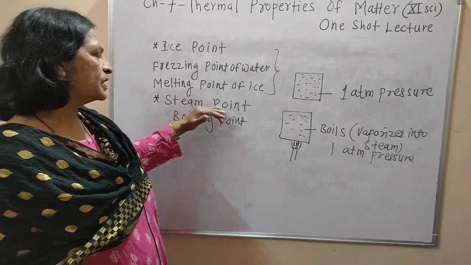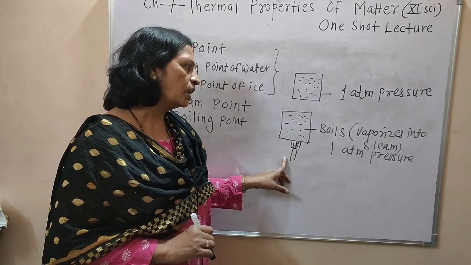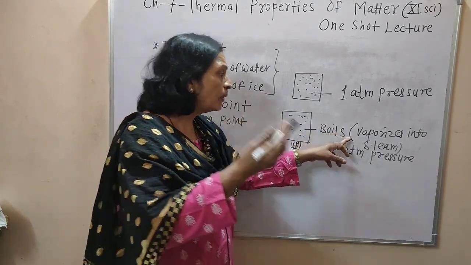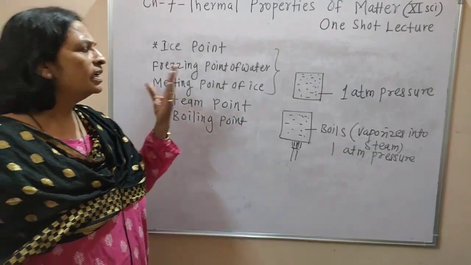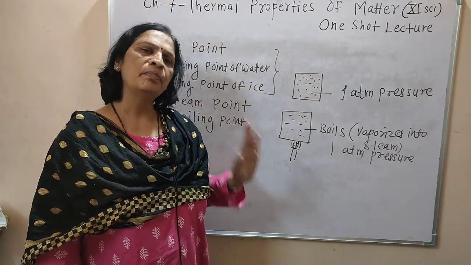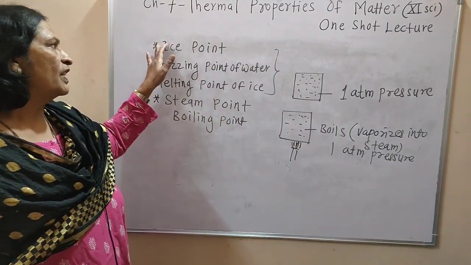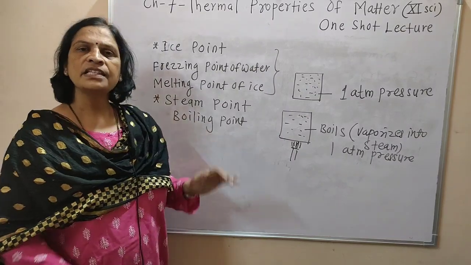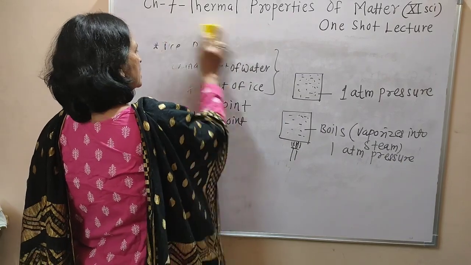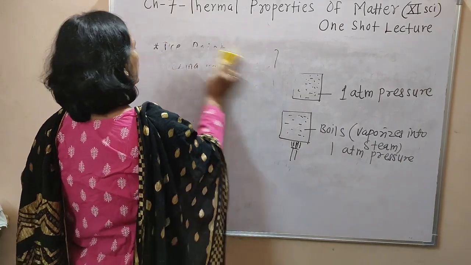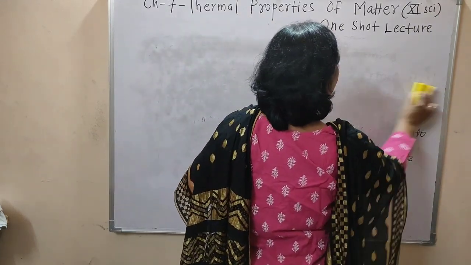And the definition of steam point. Steam point is a point at which pure water boils and vaporizes into steam at 1 atmospheric pressure or standard atmospheric pressure. Understood? You can use any word. And this is the definition of ice point and steam point. Now we have to study the different scales to measure the temperature.